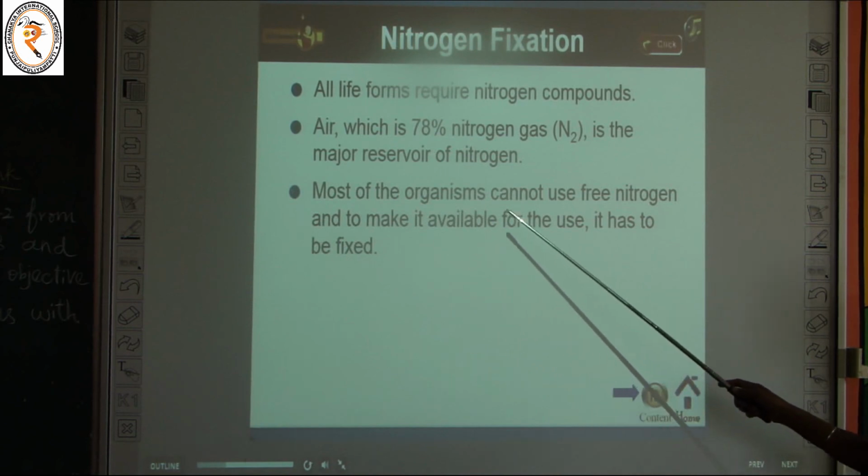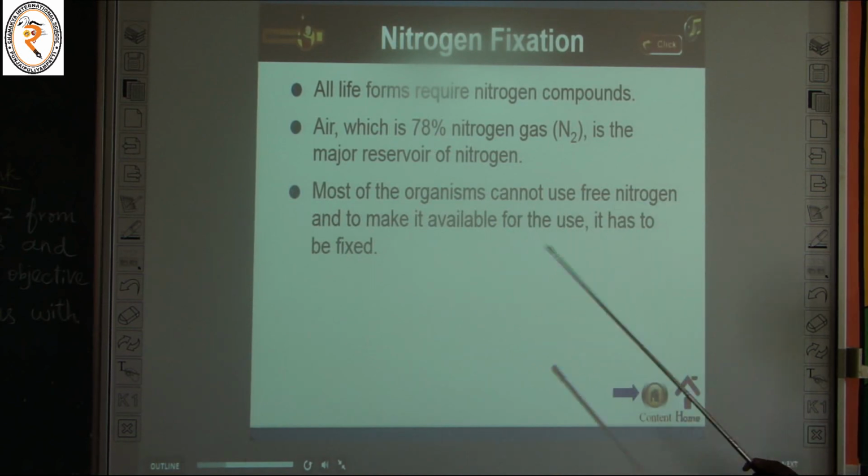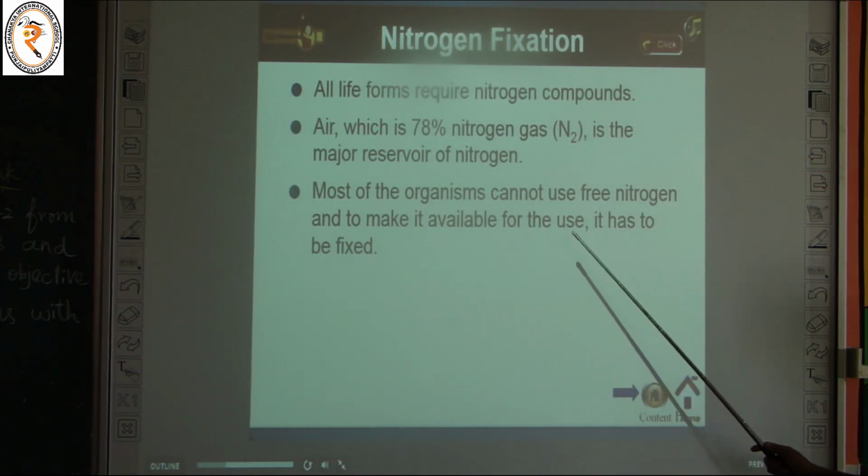Most of the organisms cannot use free nitrogen, and to make it available for use, it has to be fixed. So most of the organisms, that is the plants, also require nitrogen for their growth. So they cannot use the nitrogen present in the air. So some microorganisms help the nitrogen to convert into nitrogen compounds.